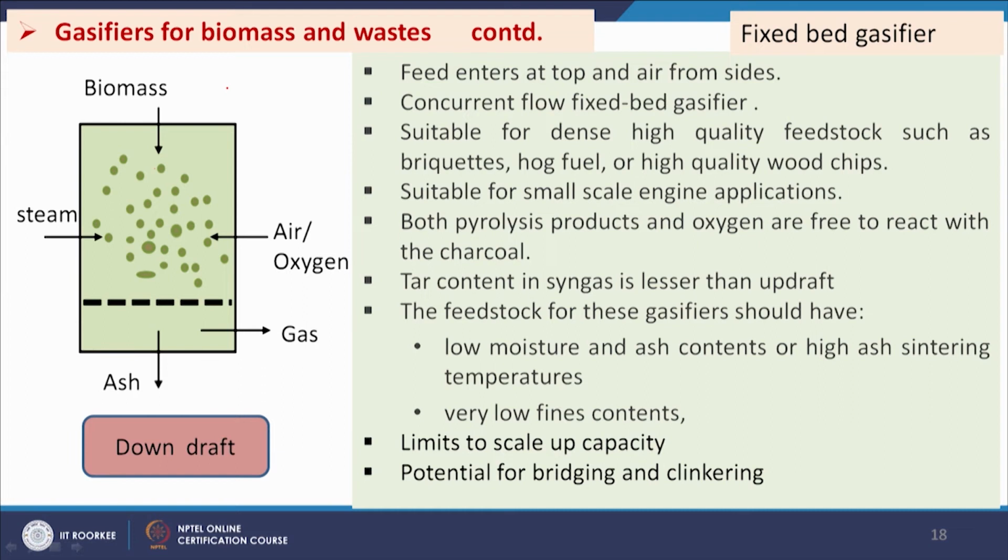So, updraft has more char content than the downdraft gasification, and the feedstock for these gasifiers should have low moisture and ash contents or high ash sintering temperatures, very low fines contents, limits to scale up capacity and potential for bridging and clinkering. It has some potential for bridging and clinkering.